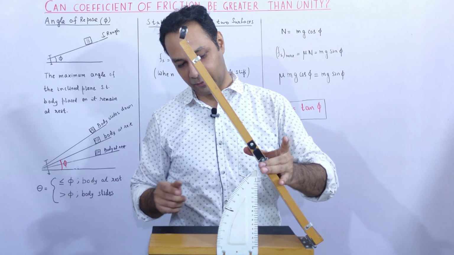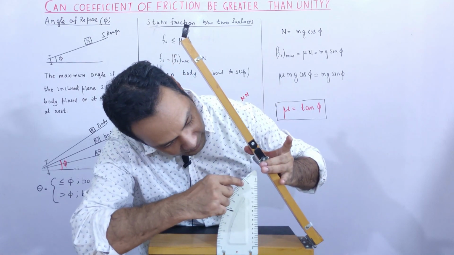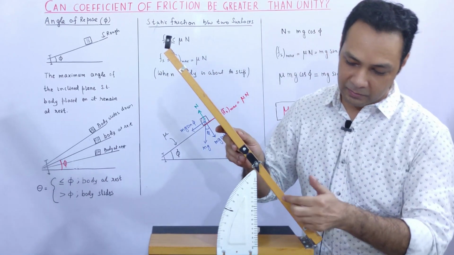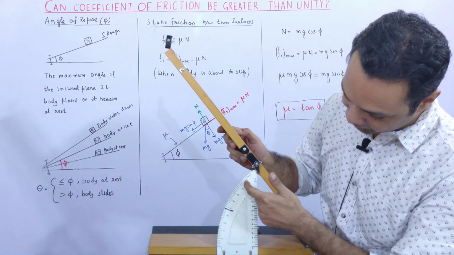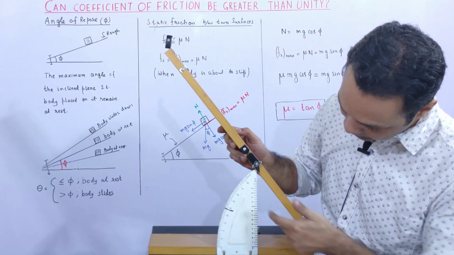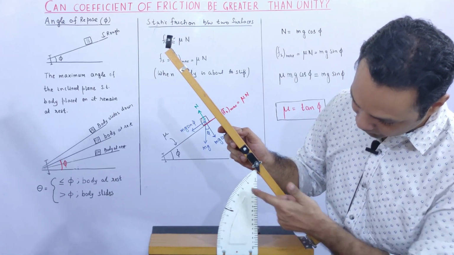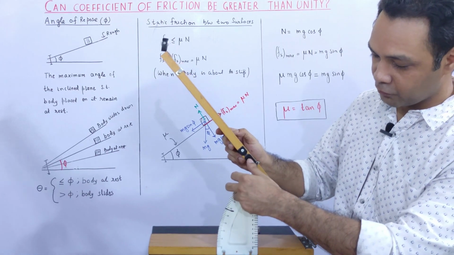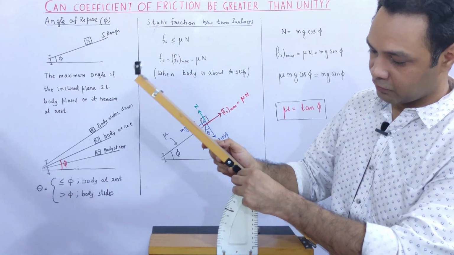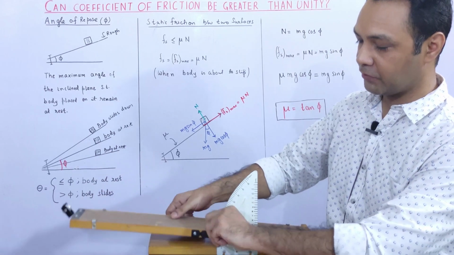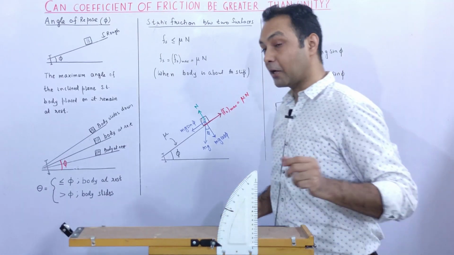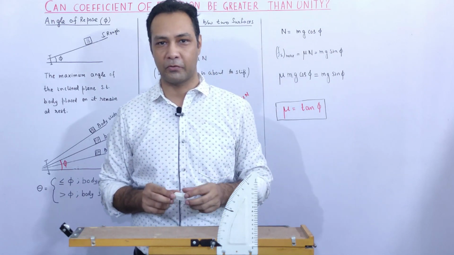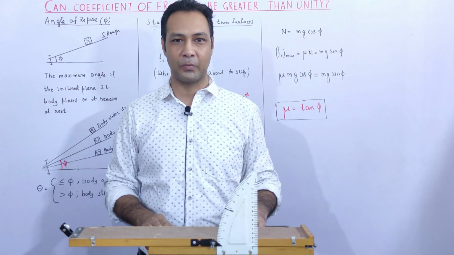The maximum angle marked here is 45 degrees, and the angle up to here is 45 degrees. So this angle is around 60 degrees. So I have shown you that the coefficient of friction between two surfaces can be greater than 1. If the surface is quite rough, the coefficient of friction between the two surfaces can be greater than 1.